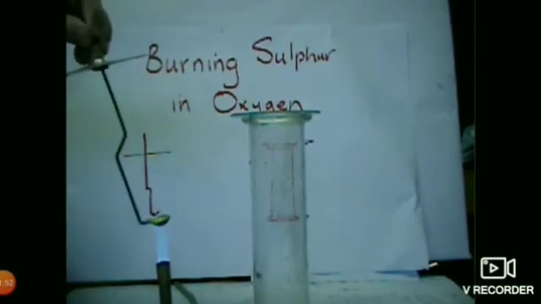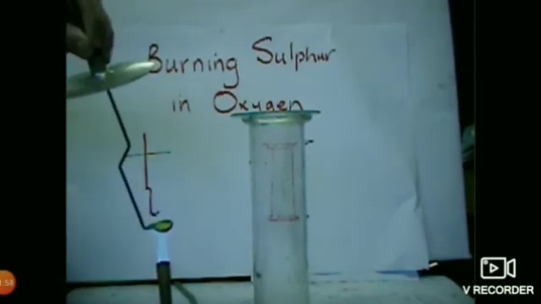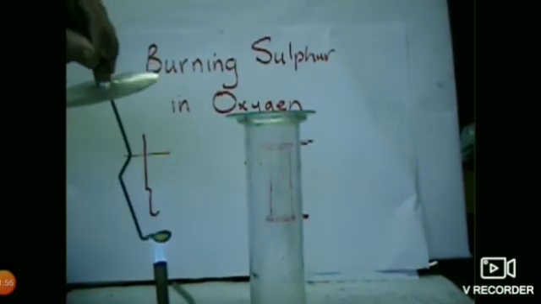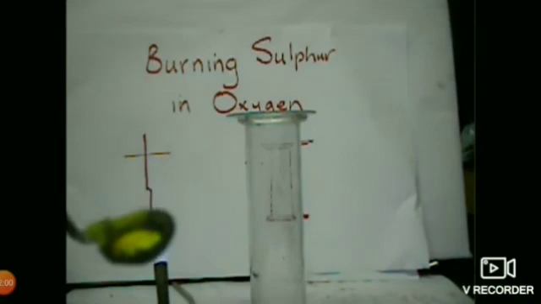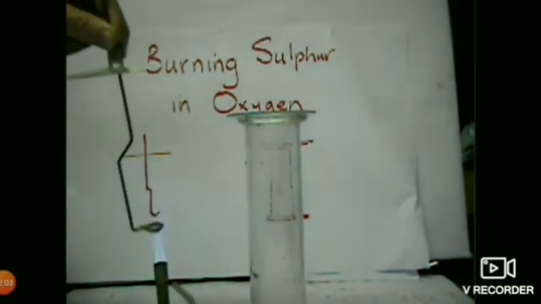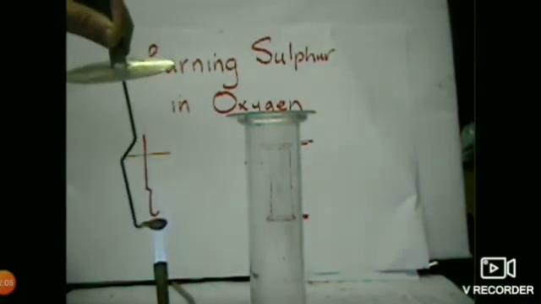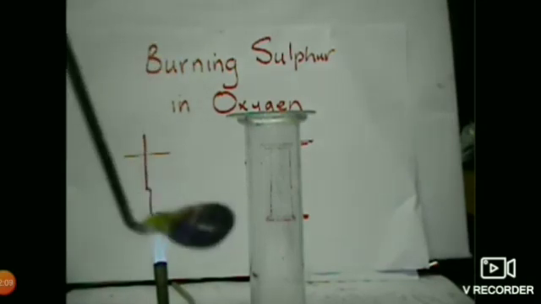Now I am heating the sulfur powder, which is yellow in color and solid in state. What do you observe? It starts to melt. You can see the ruby red liquid, which means the sulfur starts to melt.